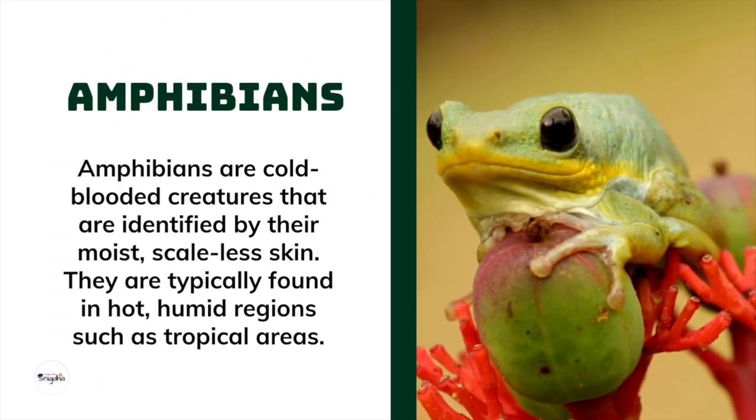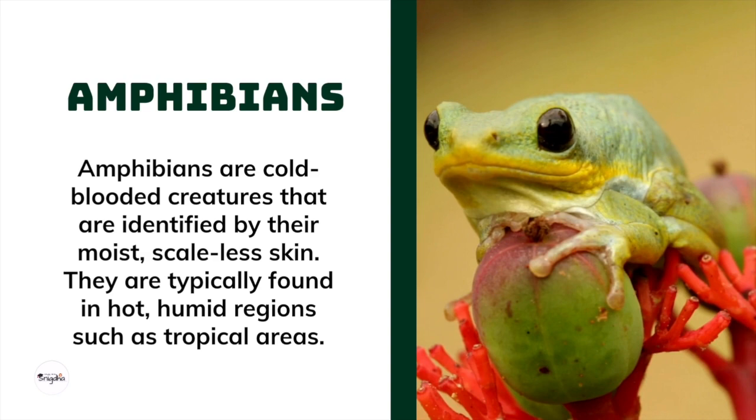Amphibians. Amphibians are cold-blooded creatures that are identified by their moist, scaleless skin. They are typically found in hot, humid regions such as tropical areas.